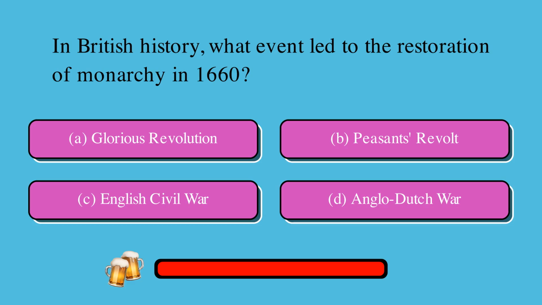In British history, what event led to the restoration of monarchy in 1660? Is it A. Glorious Revolution, B. Peasants' Revolt, C. English Civil War, or D. Anglo-Dutch War? The correct answer is C. English Civil War.